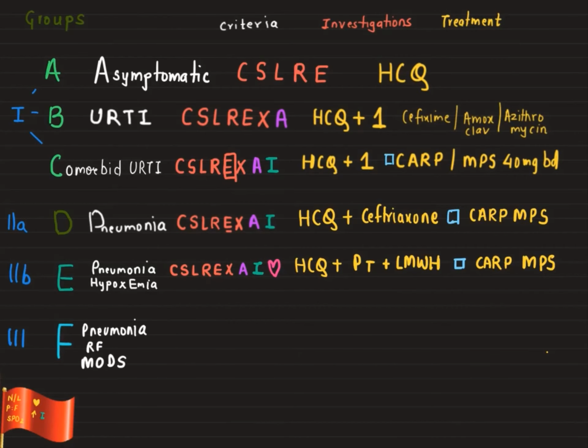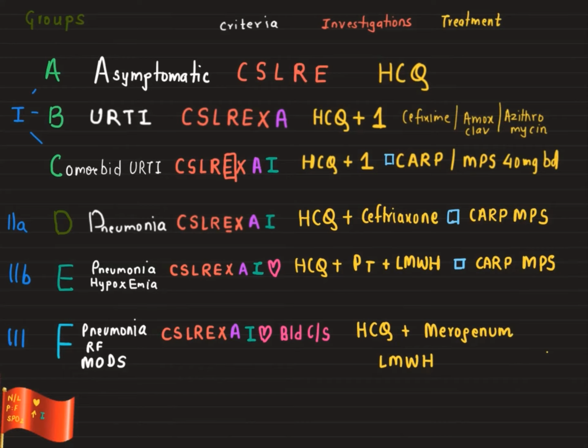So to summarize, group F is severe, there is pneumonia and multi-organ dysfunction. Blood culture sensitivity gets added to the investigations. Treatment includes meropenem and low molecular weight heparin in full dose.